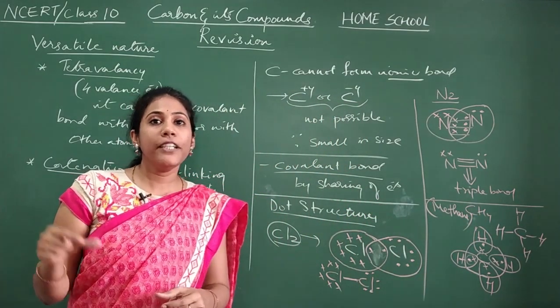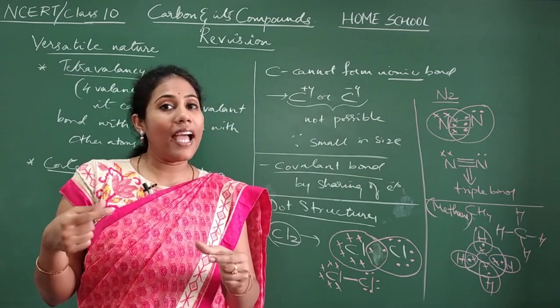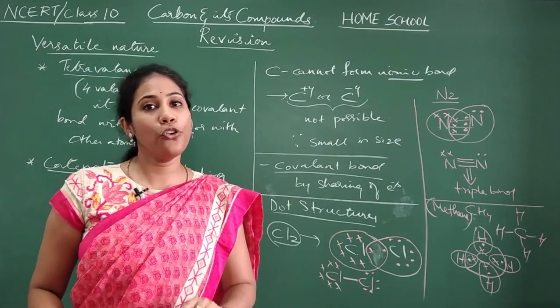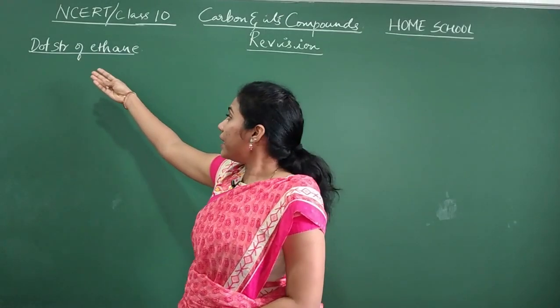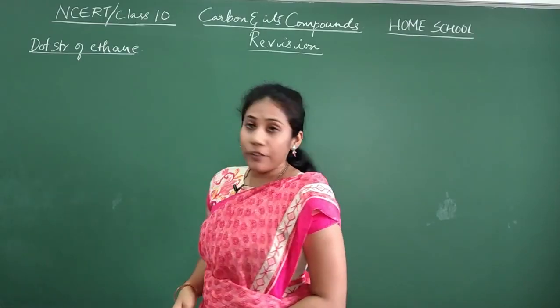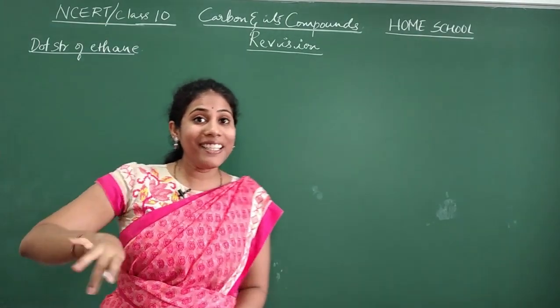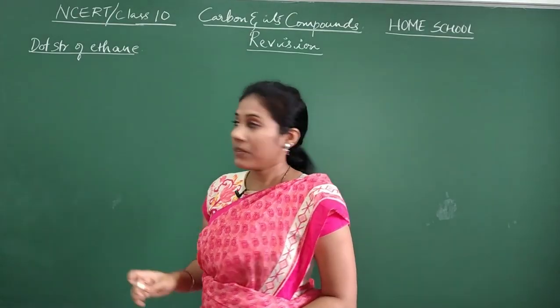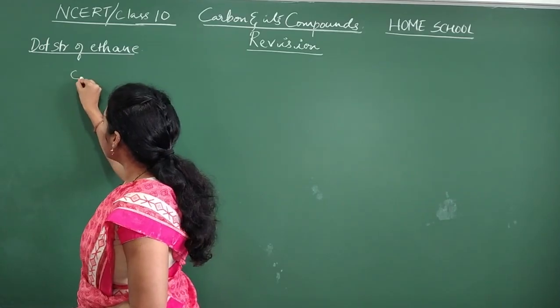Similarly, let us try to write the dot structure for ethane and ethyne also. Okay. Dot structure of ethane. Ethane we all know. First try to write its structure so that it will be easier to draw the dot structure. Clear? Ethane structure, how do you write?